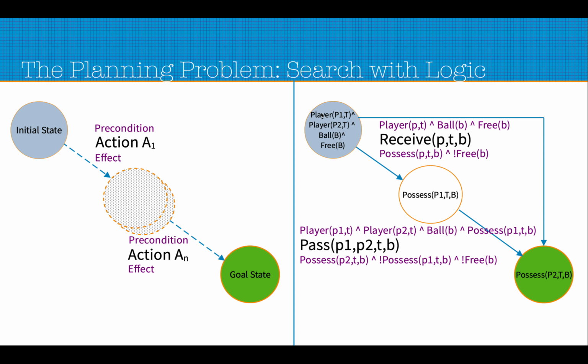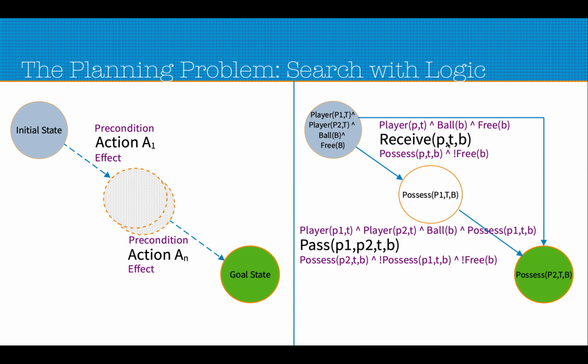The initial state here is a conjunction of certain predicates. For example, player P1T means that P1 is a player from team T. Similarly, player P2T; ball B means that B is a ball, and free B means the ball is free, that nobody currently possesses the ball. We are defining two actions in this example.